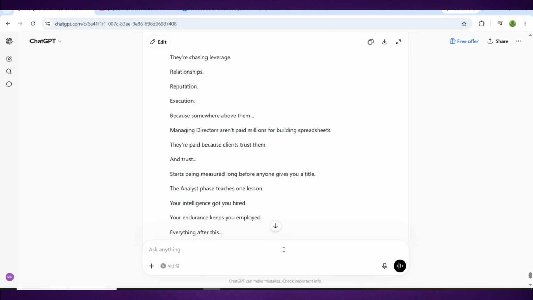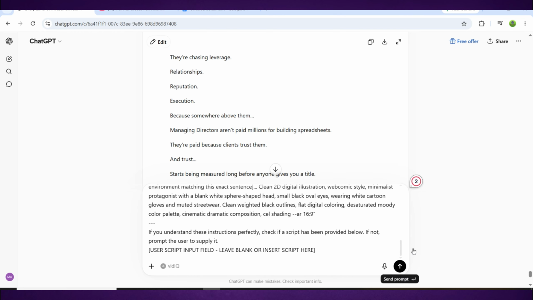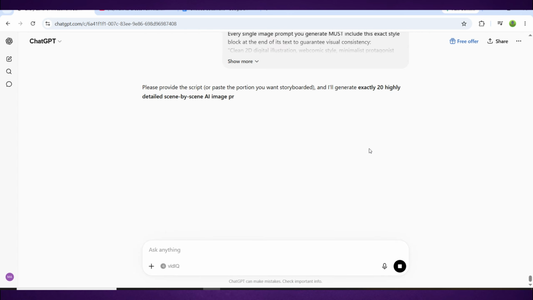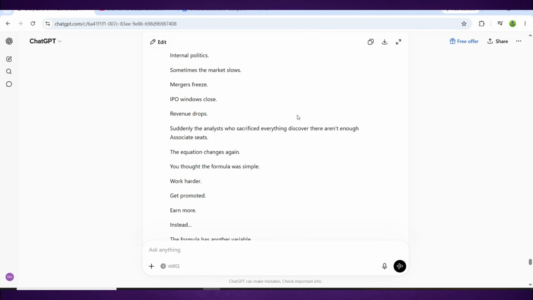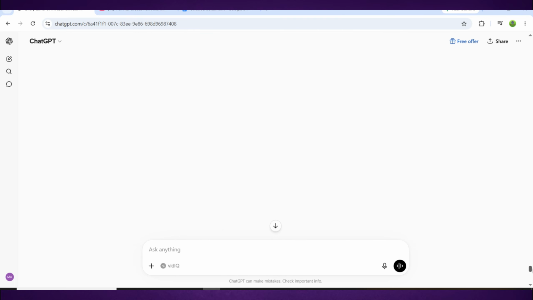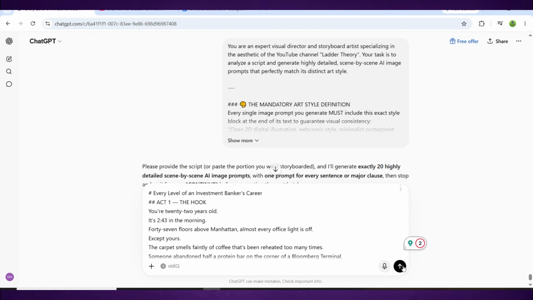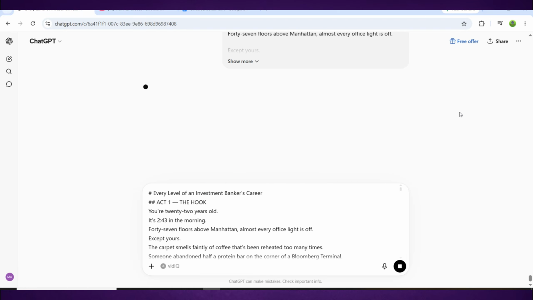Then open ChatGPT and paste it into the chat. After you paste the prompt, ChatGPT will ask which part of the script you want to generate visuals for. Since we're starting from the beginning, we'll generate the visuals for level 1. Copy the level 1 script and paste it into ChatGPT. Within a few seconds, it will generate the visual prompts for that section.